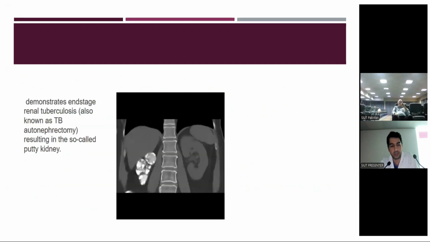This is a CT scan of a patient. So this is a CT scan showing calcification of the whole kidney, and the term used for this is putty kidney, which occurs in cases of advanced TB when the whole renal parenchyma is replaced by calcified granulomas.